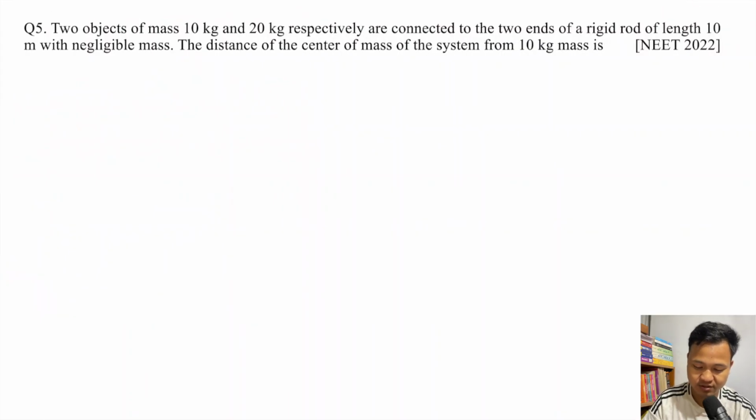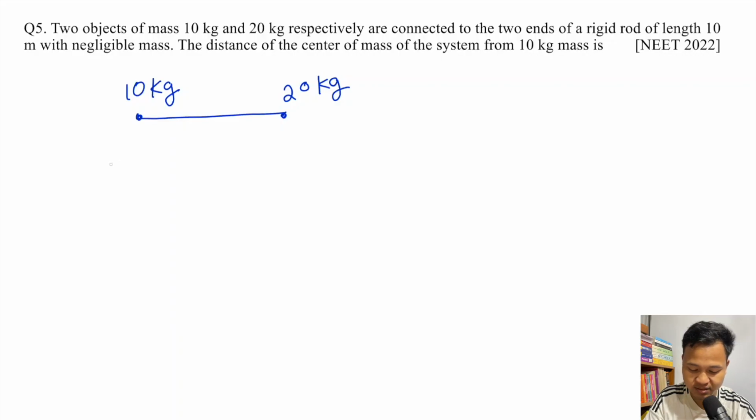Let's solve one question based on this one. Medical exam question. Suppose you have 10 kg and 20 kg, placed at the ends of a rod. The rod has negligible mass, so the rod has no mass. Length is 10 meter. Okay, a 10 meter rod is here.